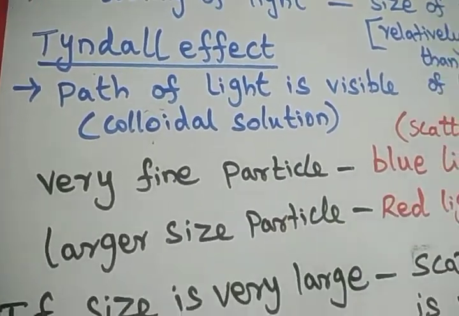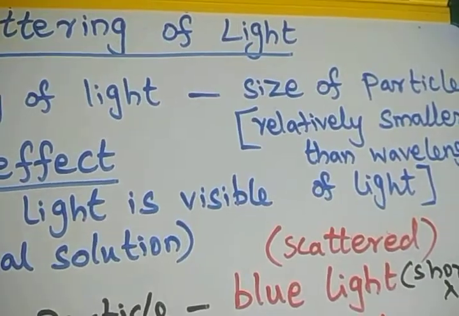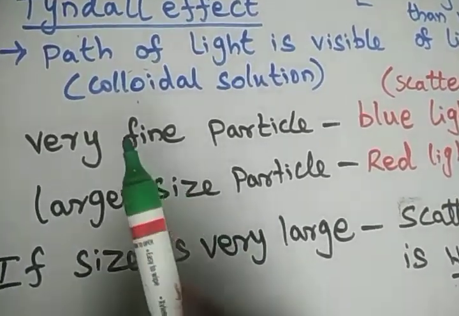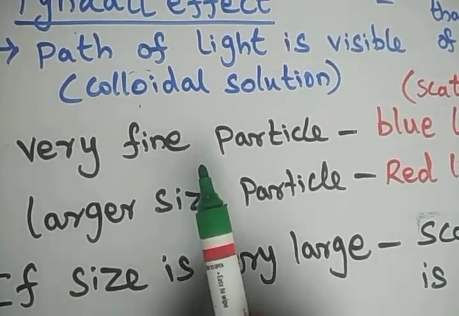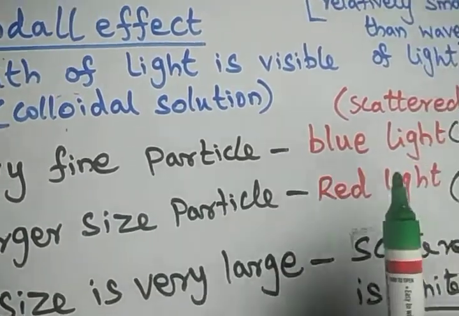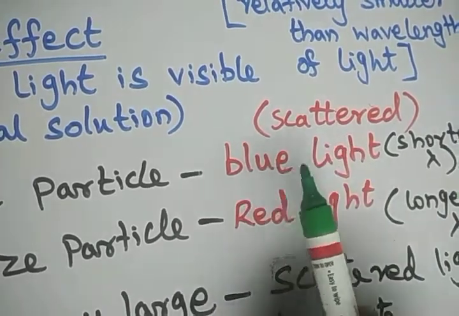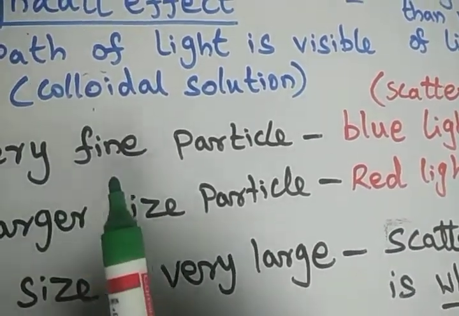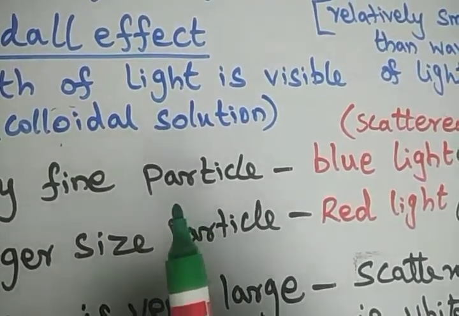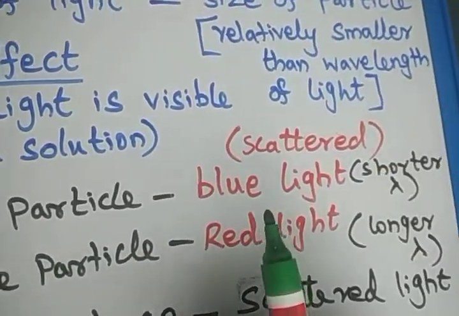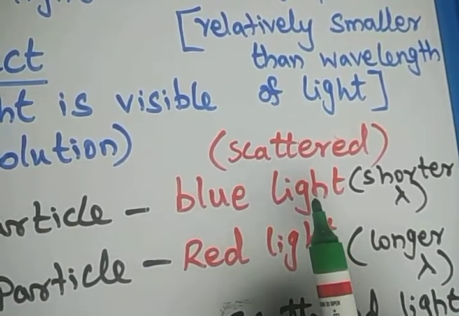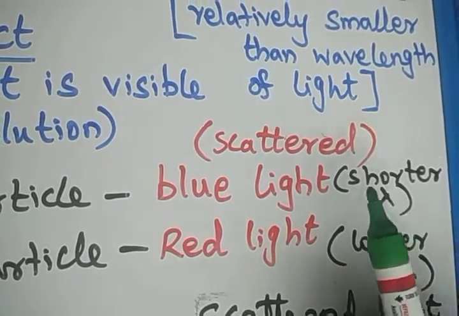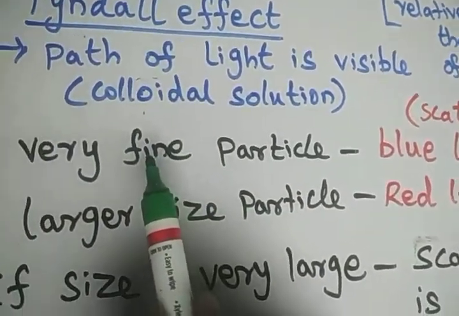So what is the dependence of the size of the particle on the scattering of light? Very simple. When the size of the particle is very small, very fine particle, the scattered light will be blue in color. That means when white light falls on a very fine particle substance, the scattered light color will be blue. It means the shorter wavelength light will be scattered more when the size of the particle is very small.